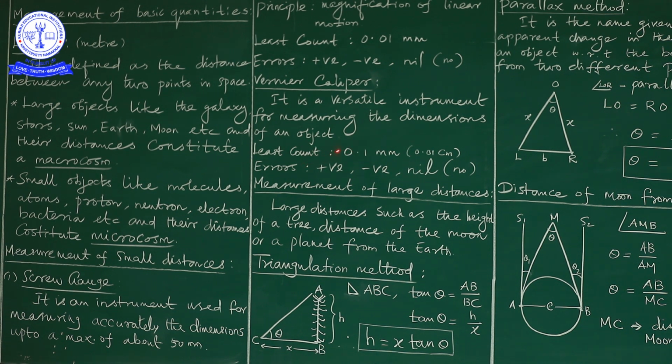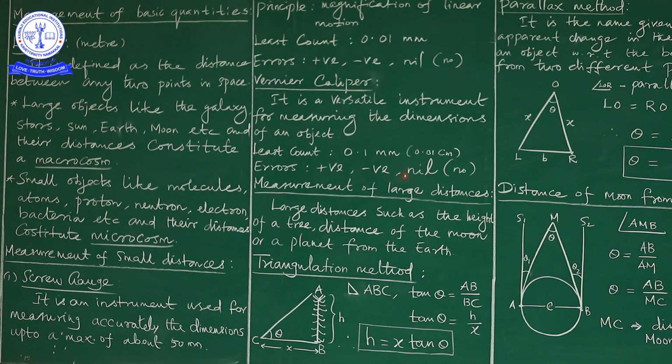The value of the least count is 0.1 millimeter. Simply we can call it 0.01 centimeter also. So just keep in mind, the least count of the vernier caliper is in centimeter, the least count of the screw gauge is in millimeter. Here also the three types of errors are present. They are known as positive, negative as well as no error.